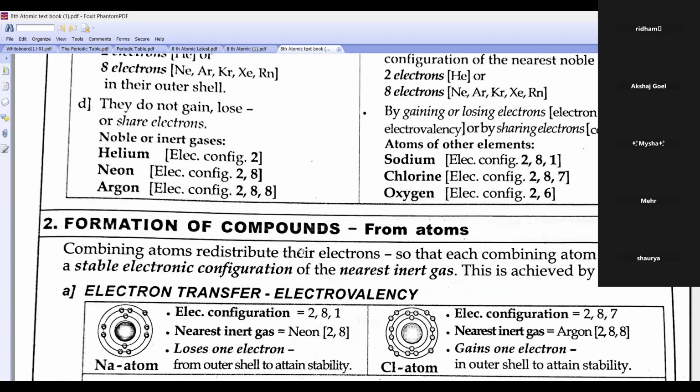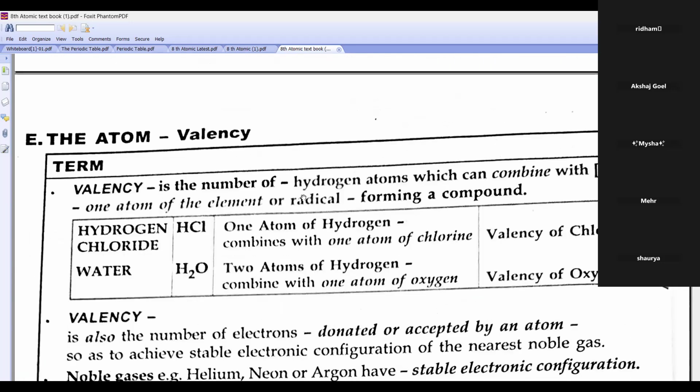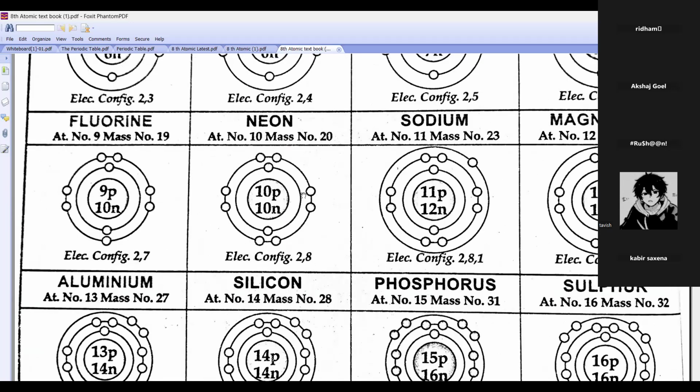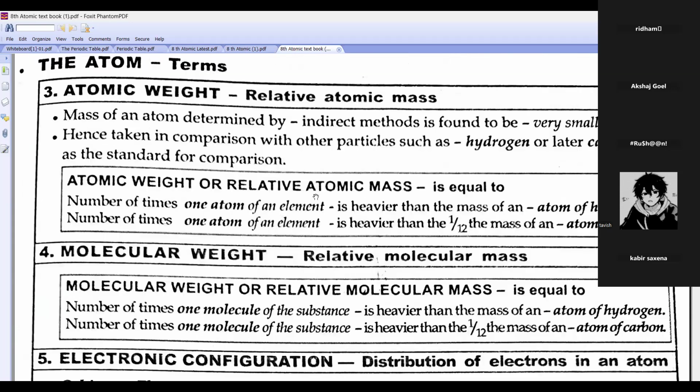Then what was remaining, beta? Last part, what is remaining? Relative atomic mass. Can you see atomic mass?